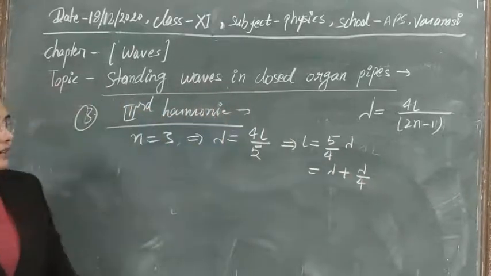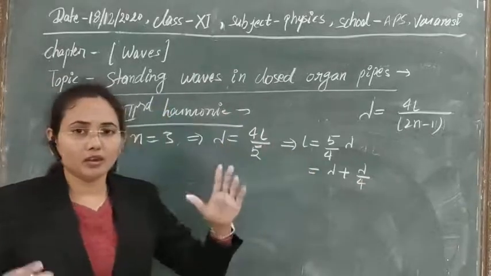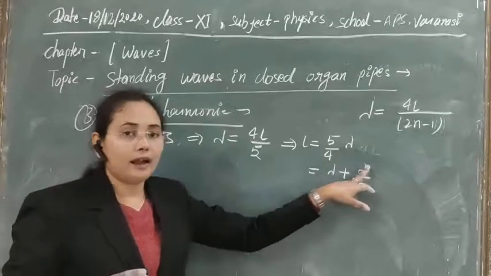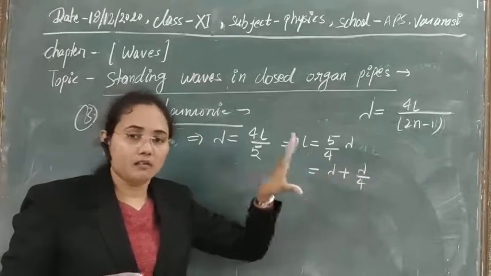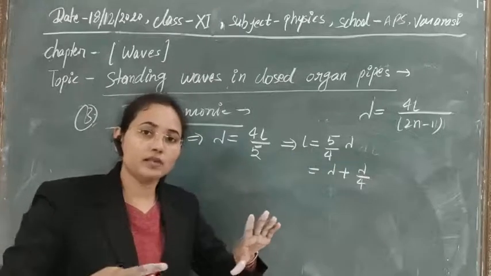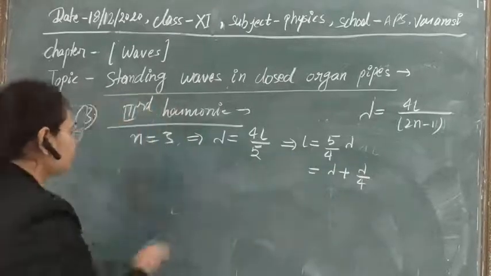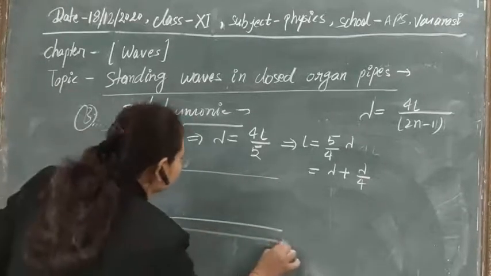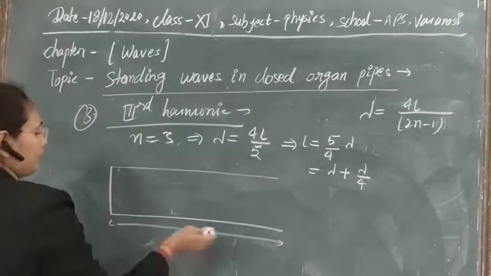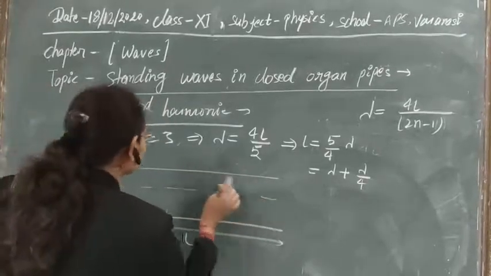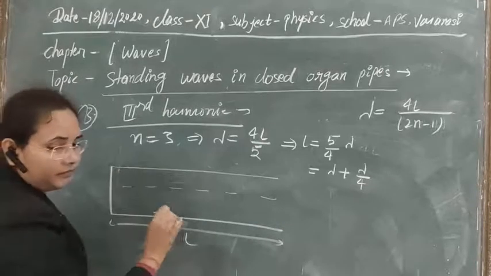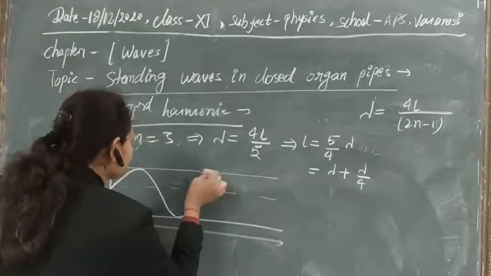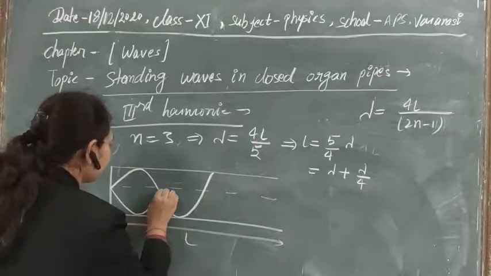So here we are getting that in the length L of the organ pipe, one complete wavelength and 1/4 of the wavelength. It means one complete wave will be there and also 1/4 of the second wave. So now you can draw the graph picture for this. Suppose this is our organ pipe of length L, and here first one wave is forming. So one wave will be completed like this, clear? And if we take their reflection, then